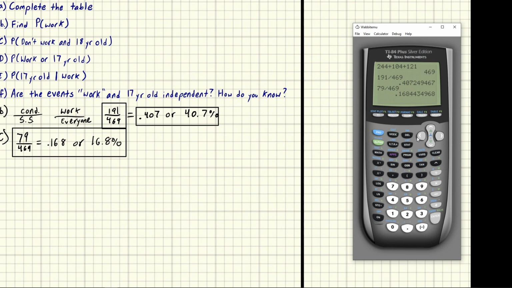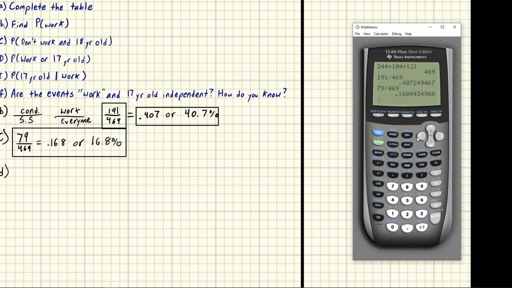All right, so let's go to part D. Part D has that they work or they're 17 years old. Now this one's a bit different. This one says "or." So with or, we could get people that work or are 17 years old. It could be either or. They don't have to fulfill both at once. They could do both or they could do just one.